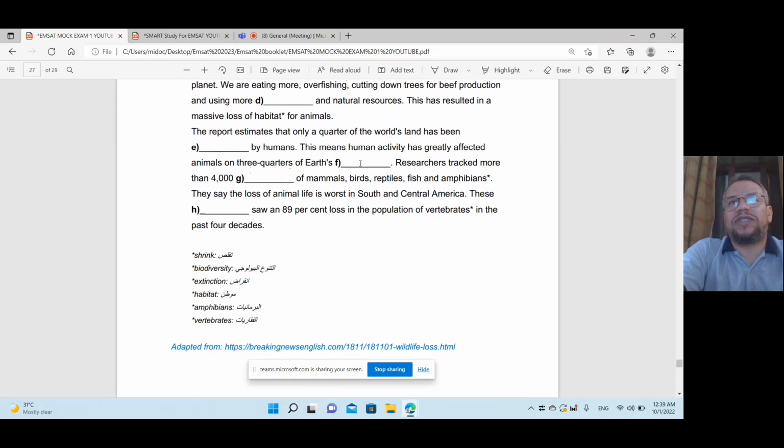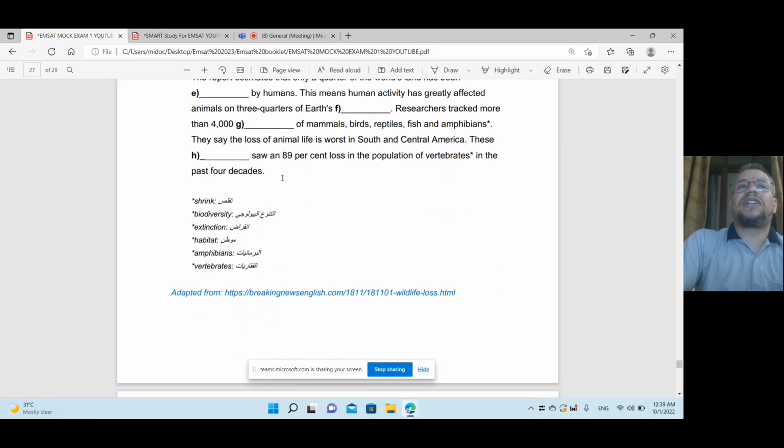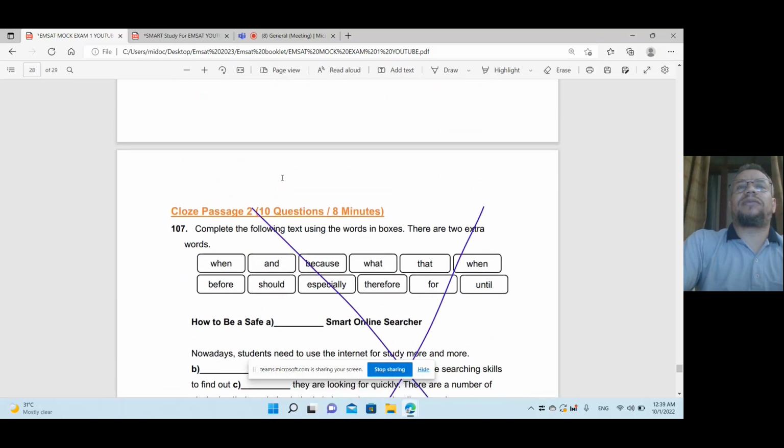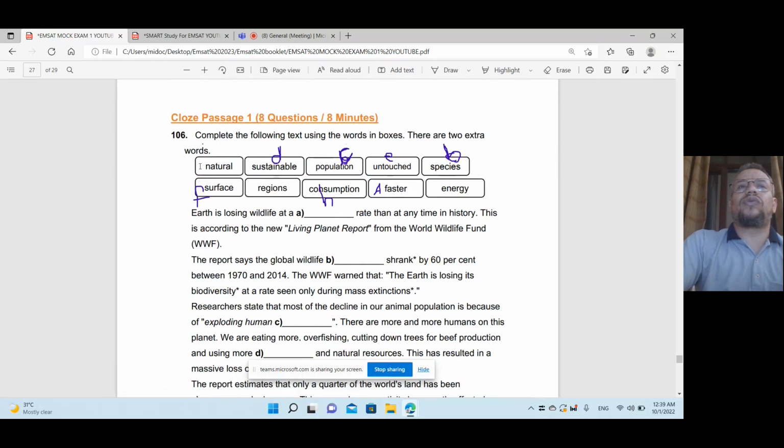The answer is surface here. Okay, researchers tracked more than 4,000 species of animals, of mammals, of birds, of reptiles. So the answer is species. And as I told you, 2 words will be left. The word natural and the word energy will be left.